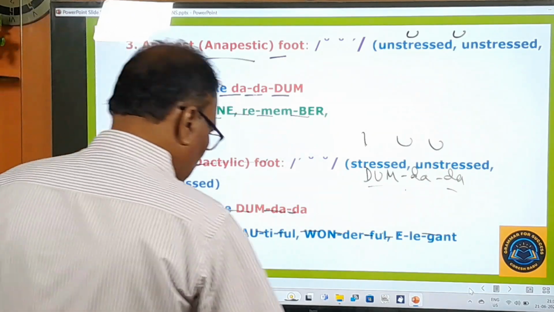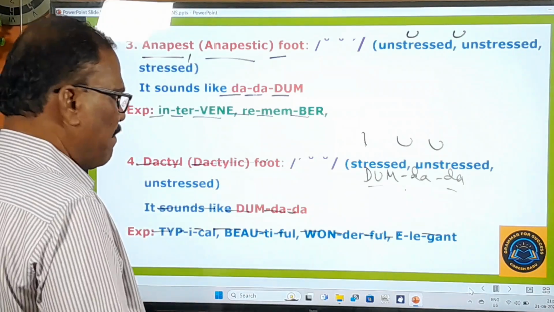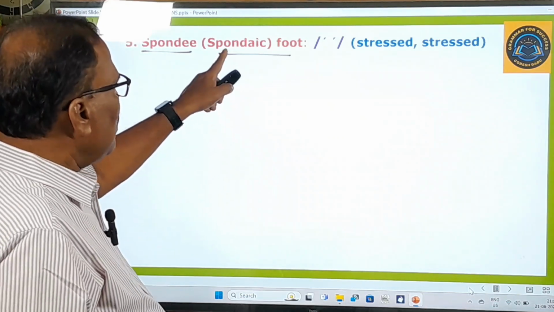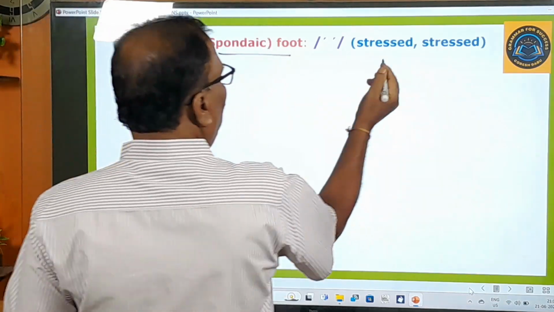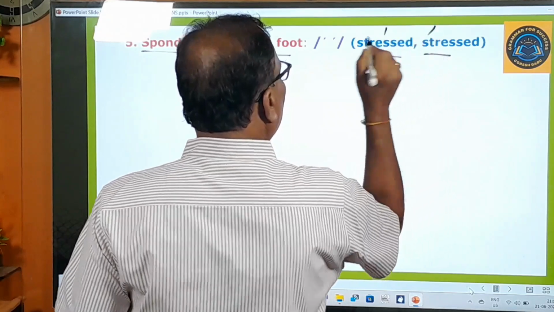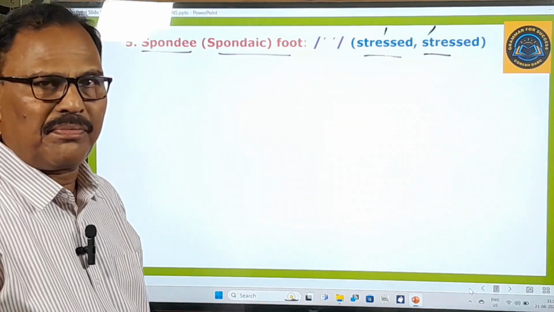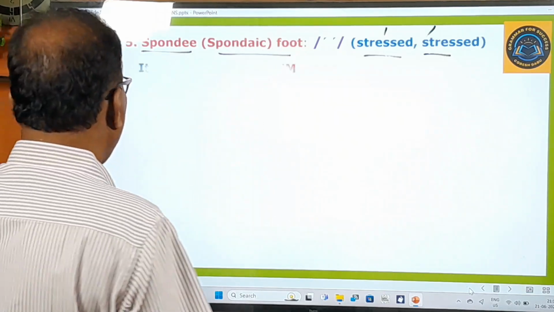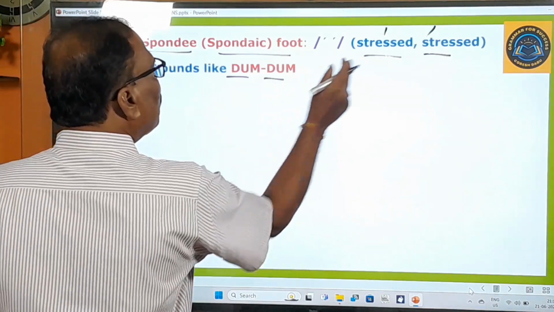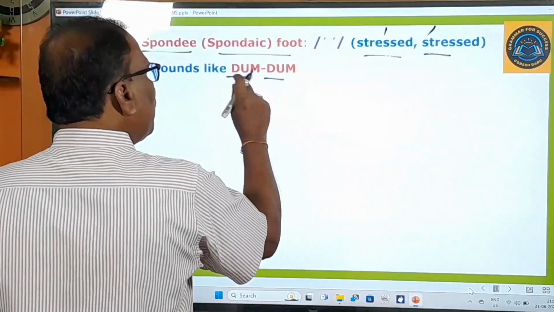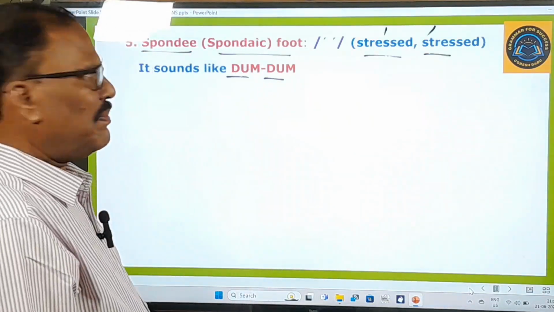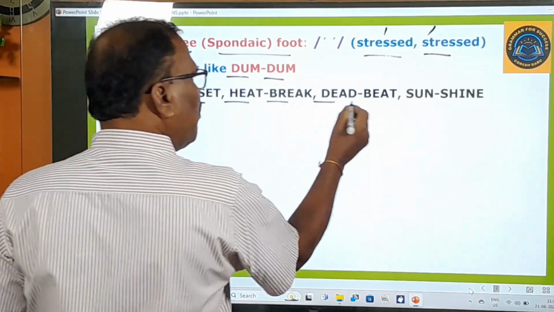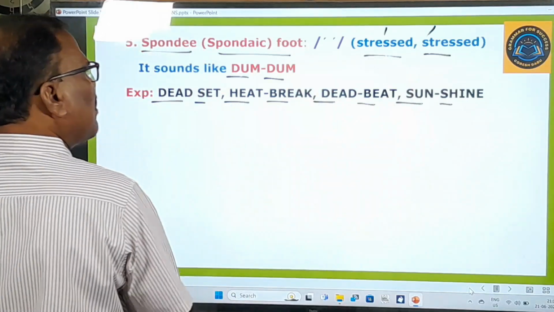Right. Now let's learn the remaining 2 metrical feet. Spondy, or you can also say spondaic foot. Two stressed syllables are there in that foot. That is called a spondaic foot, or spondy. It sounds like dhum dhum. Stress is always indicated, and we are indicating this with this musical sound, dhum. Let me give you 1 or 2 examples: dead set, heat break, dead beat, sunshine. Both are stressed.